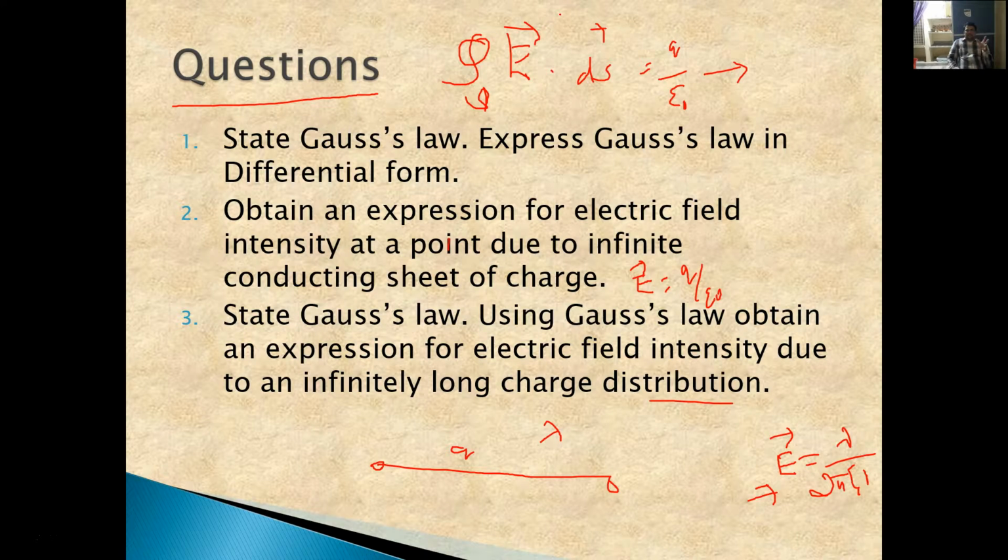These three cases we will discuss in tomorrow's class. That is a very important question.